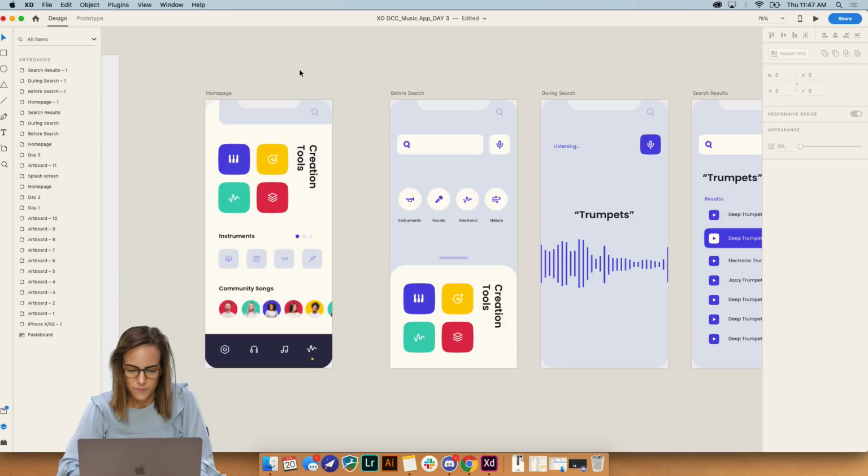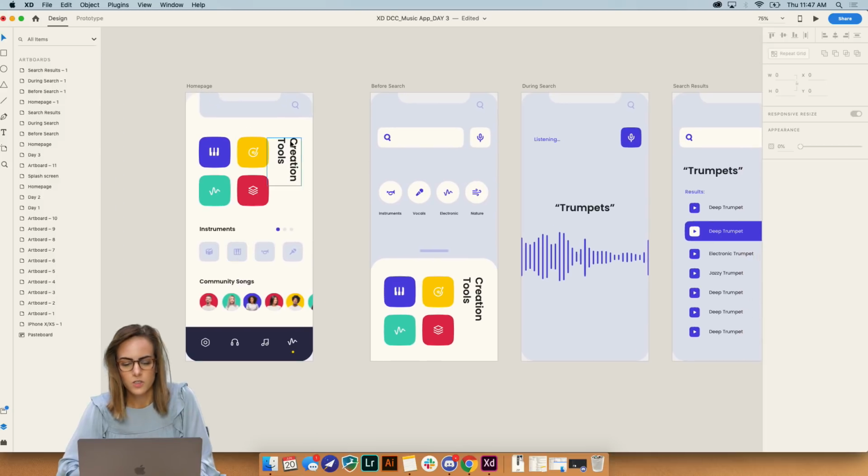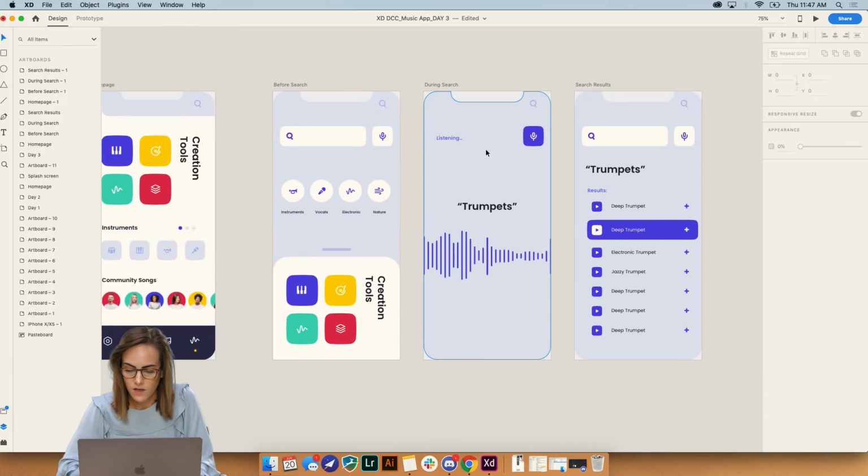Let's try this again. So we've got the home page, we click the search bar, and then that kind of expands everything down. So we can still drag this up or down if we want. We can search either by text or voice, or search through any of these keywords. And then once we say voice, we've selected that, so that is now the purpley color. And it says listening.